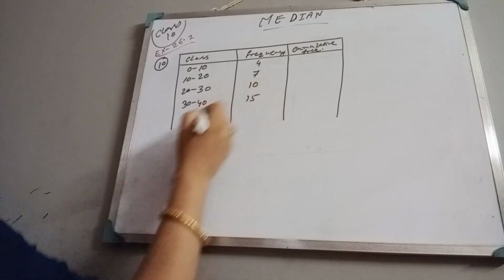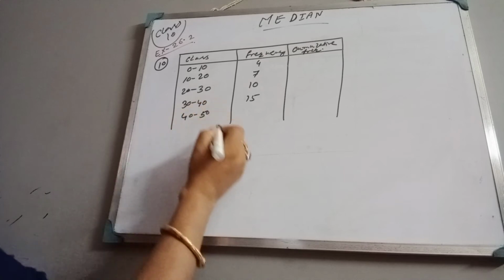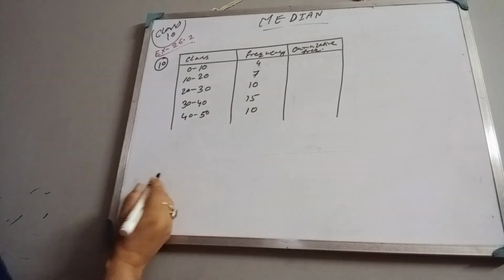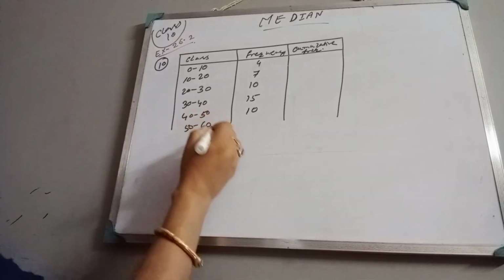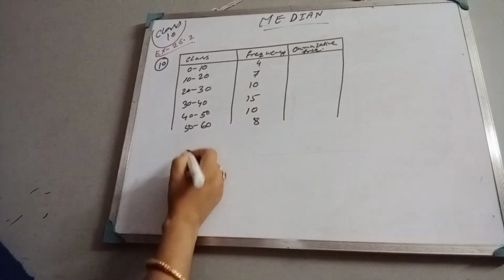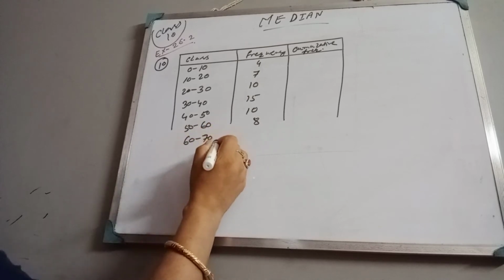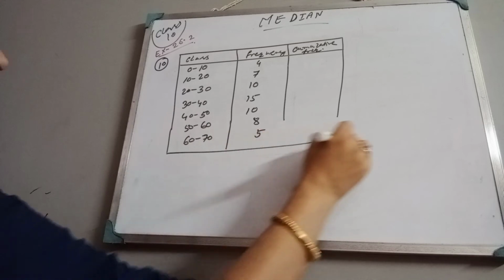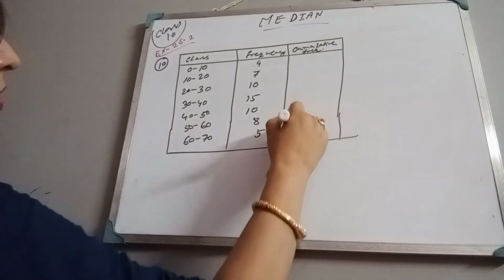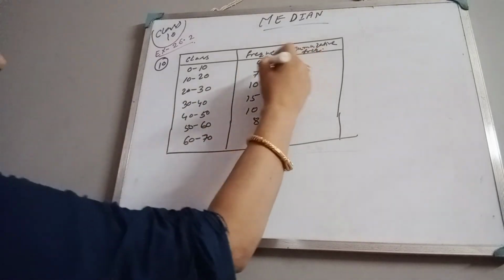Next is 40 to 50, frequency is 10. Next 50 to 60 is 8. Now 60 to 70 is 5. Okay, now what is cumulative frequency?